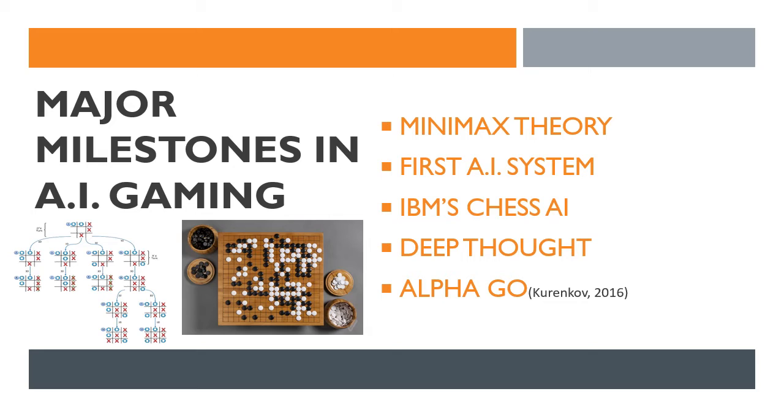Major milestones in AI gaming. In 1928, von Neumann proved a theory which is called the minimax theory. The theory would always try and come up with the best possible move. It would take into consideration all the future actions from a particular position until the end of the game.